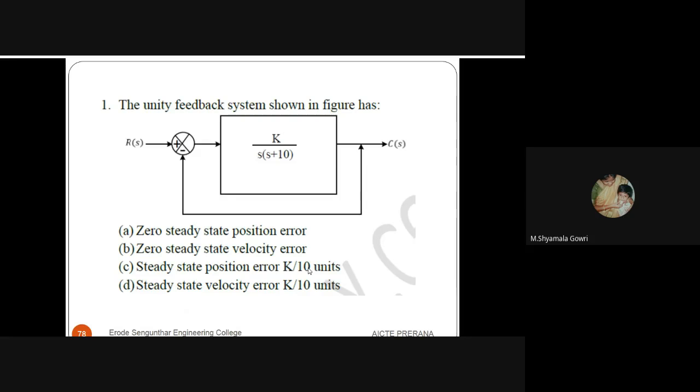The next question: the unity feedback system is shown in the diagram. It has forward path gain K divided by s into s plus 10, with unity feedback, so H of s is 1. We have 4 options. One is 0 steady state position error and 0 steady state velocity error. Another is steady state position error 10 by K units and steady state velocity error K by 10 units.